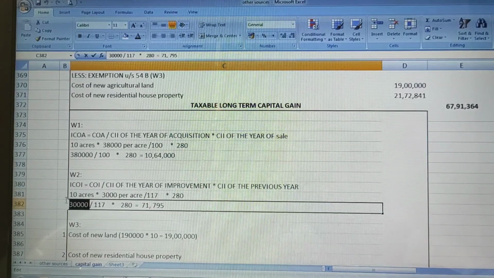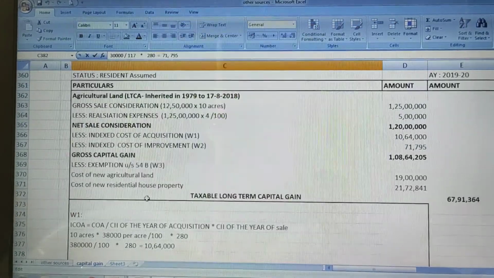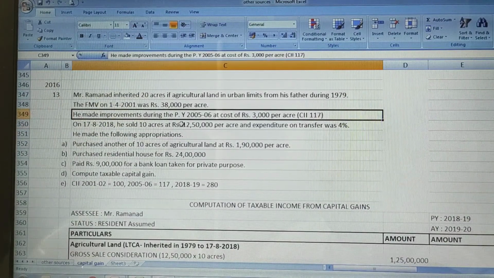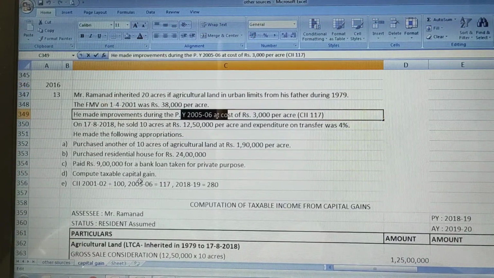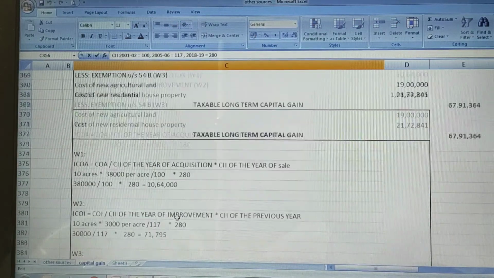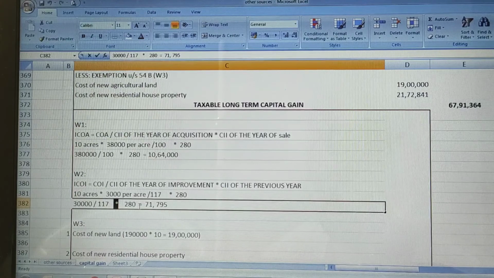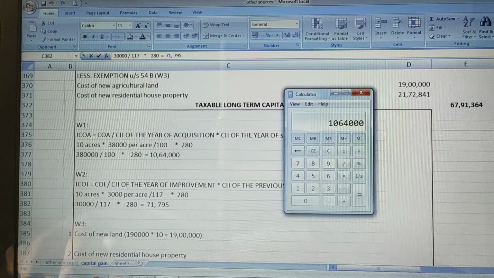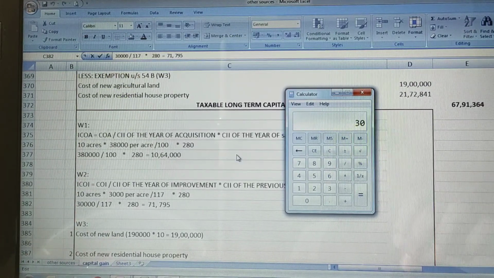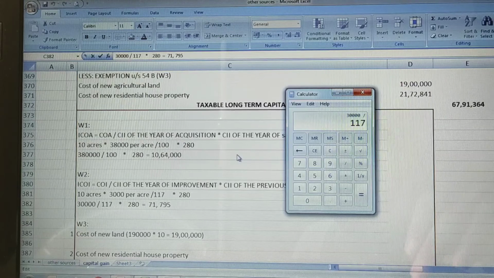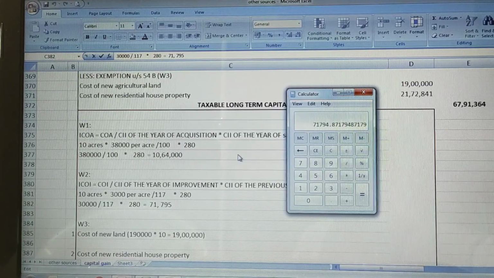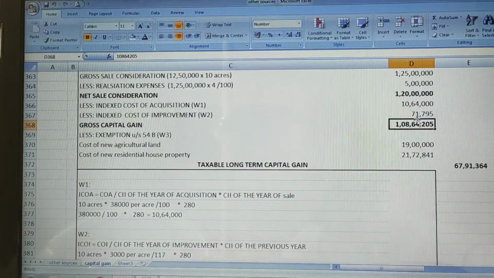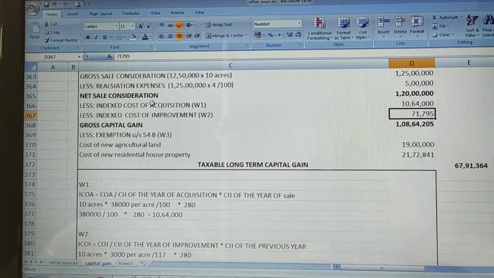So we will get 30,000 rupees divided by, he made the improvement in 2005-06. Here it is 5-6. So in 2005-06 our cost inflation index is 117. So divided by 117 multiplied by 280. If you substitute, you will get 71,795 rupees. So 30,000 divided by 117 multiplied by 280, we are getting 71,794.87. So we are rounding off to 71,795. So both we got.